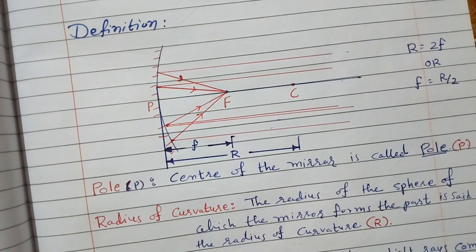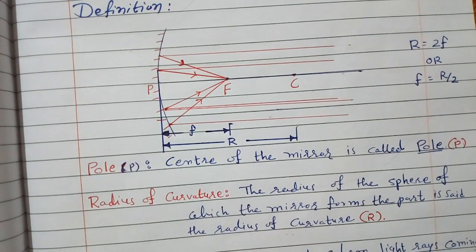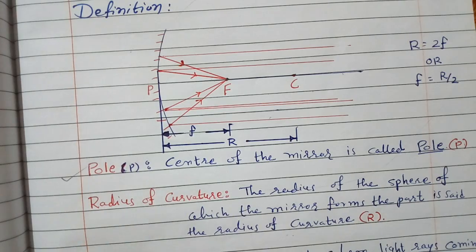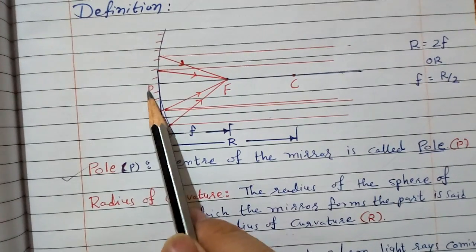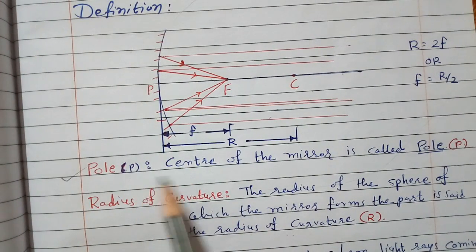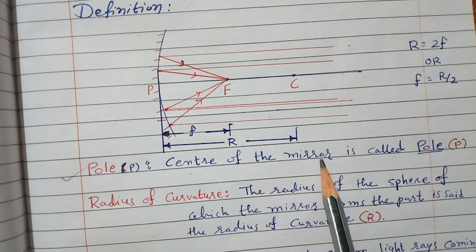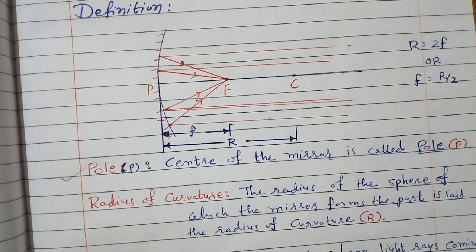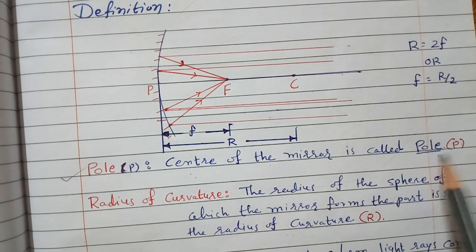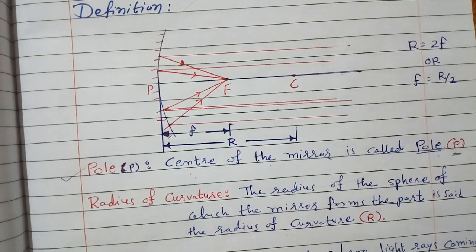Very first we will learn the definition of pole. Pole is denoted by capital P. The center of the mirror is called the pole. So what is the pole of a concave or convex mirror? The center of the mirror is called the pole, denoted by capital P.